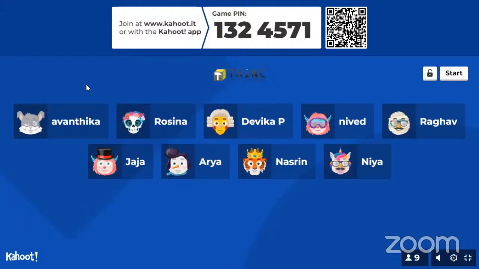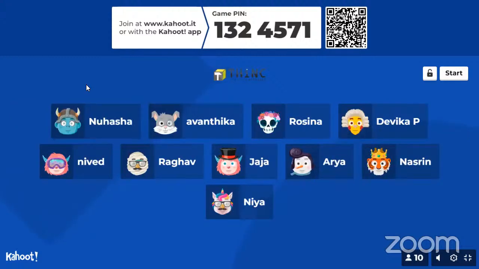The first option is you can either download the Kahoot app, and you can use that in your mobile. And if you have a laptop, you can use that to see the questions. Every time the question is displayed, there will be 4 color-coded options. Those 4 color codes would also be made visible in your mobile, so you have to click on whichever you believe is the right answer. That is the first way in which you can play.